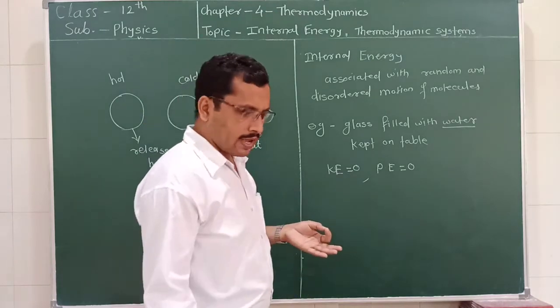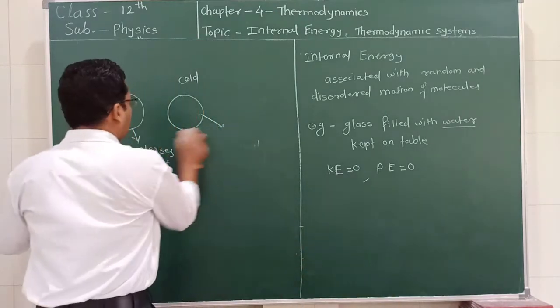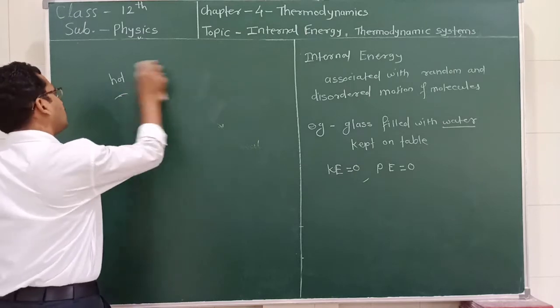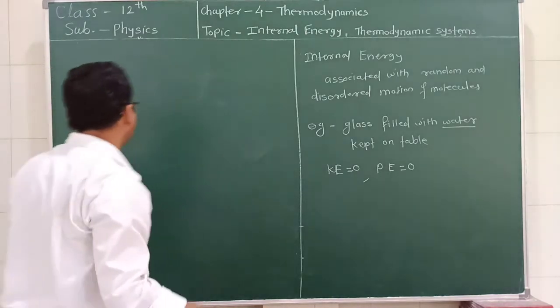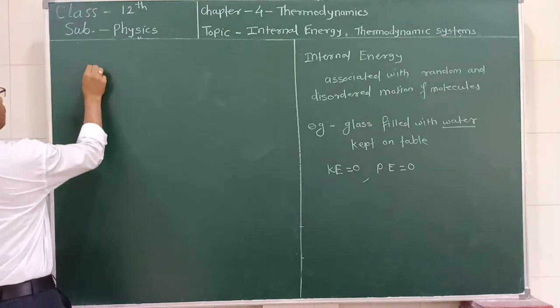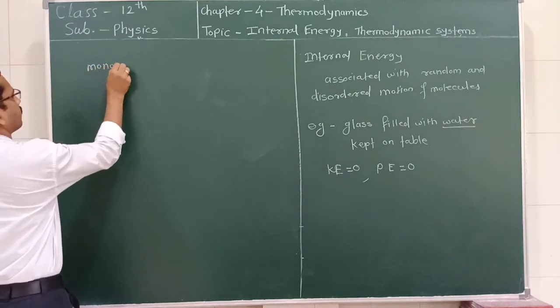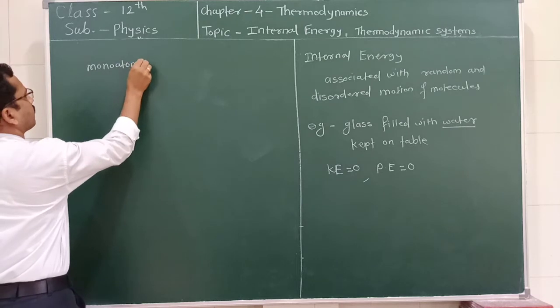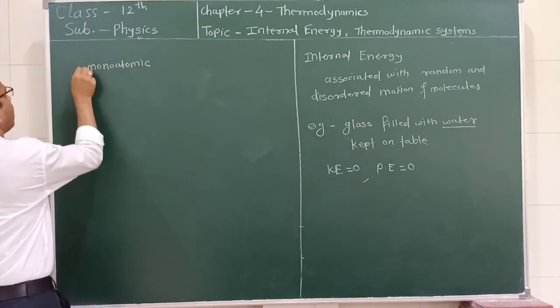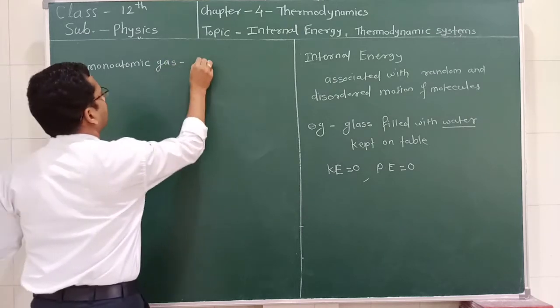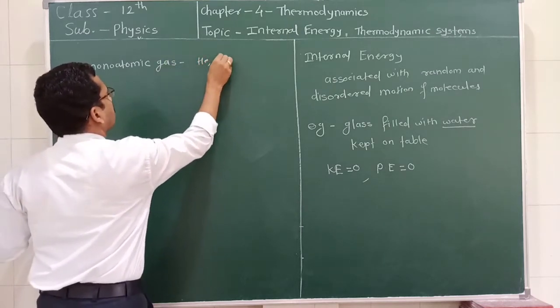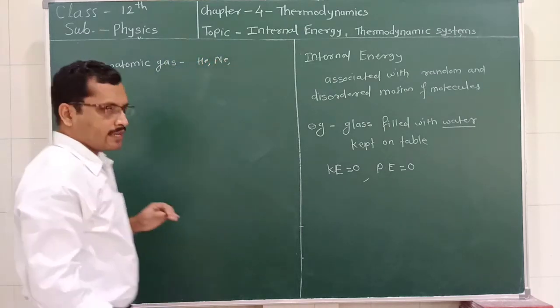In the case of gases, we consider two types. They are monoatomic and polyatomic. So what happens in the case of monoatomic gas? Monoatomic gases, for example helium and neon, are the inert gases.